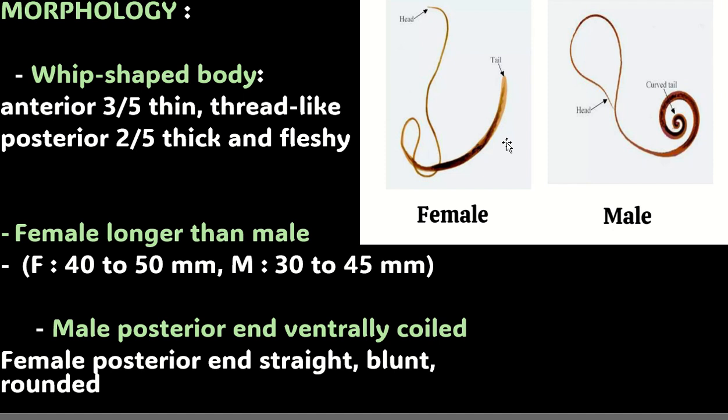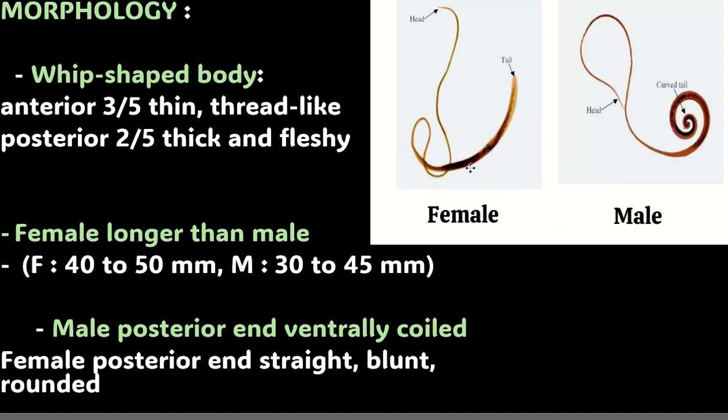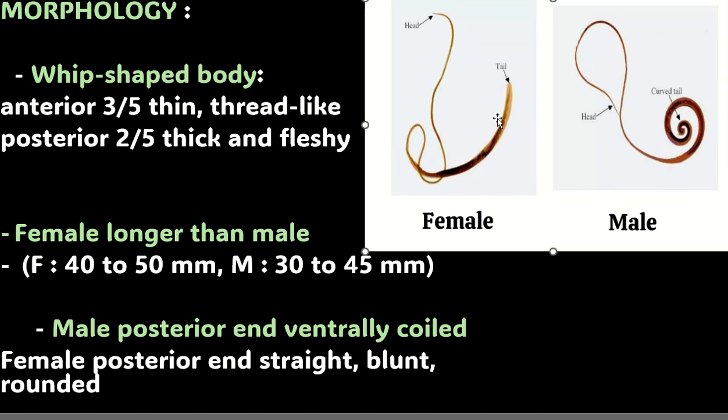To differentiate them, we have an identifying feature, the posterior end. For the female it is a straight, blunt portion, but in the male it is a ventrally coiled posterior end. This is how we differentiate them.